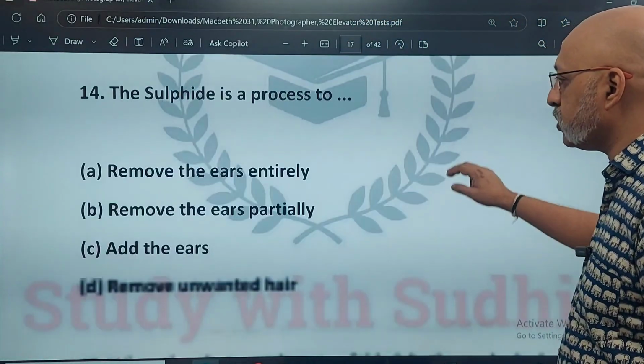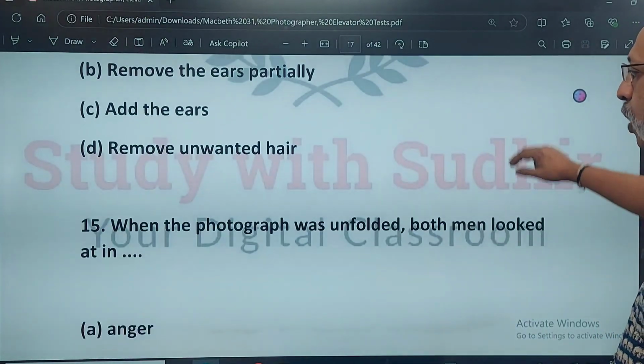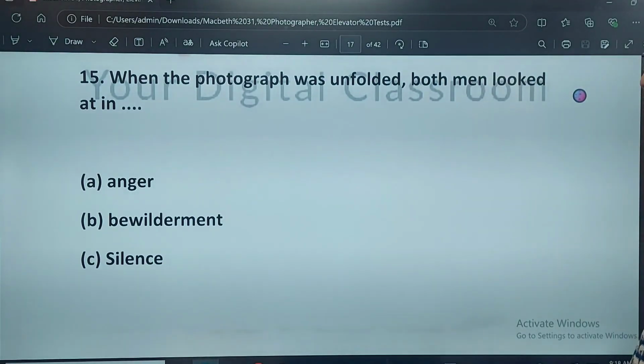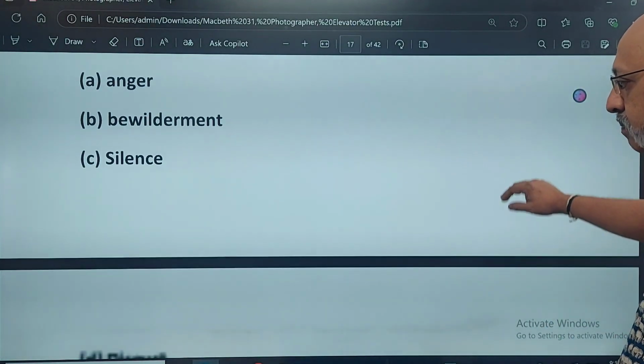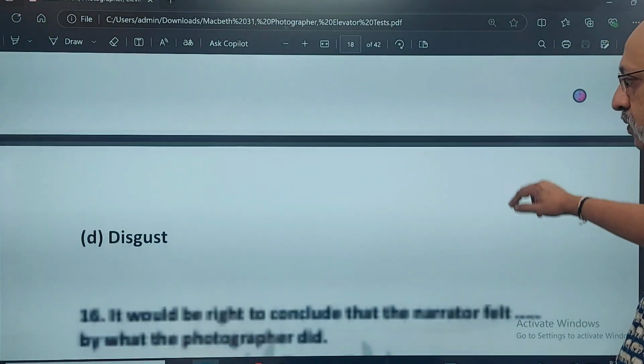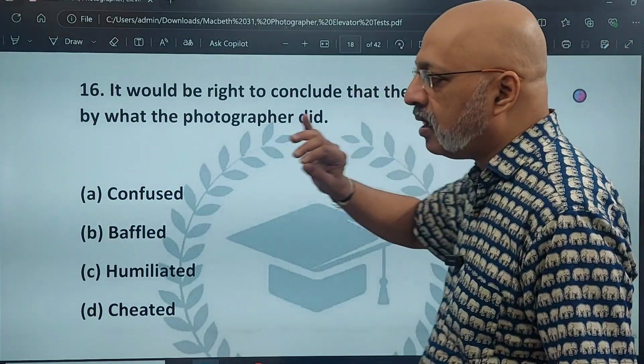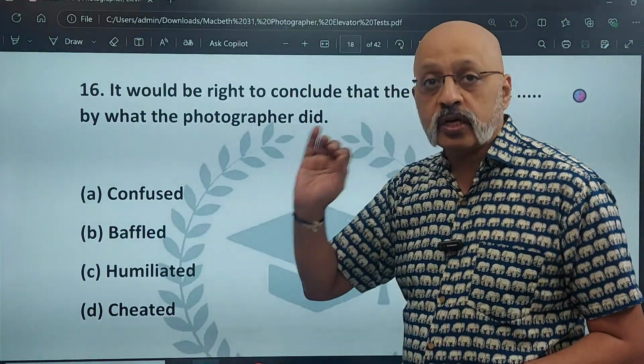The sulfide is a process to remove the ears entirely, remove the ears partially, add the ears, or remove unwanted hair. The correct option is 14th, A, remove the ears entirely. When the photograph was unfolded, both men looked at it in anger, bewilderment, silence, or disgust? So the correct option is silence. Both of them were silent. Again, a recall question. The exact word that the author has used in the story.